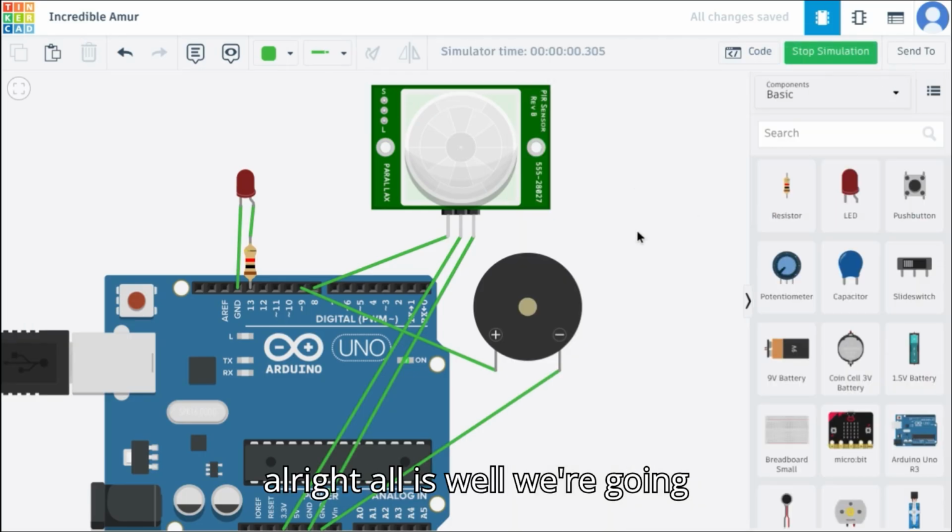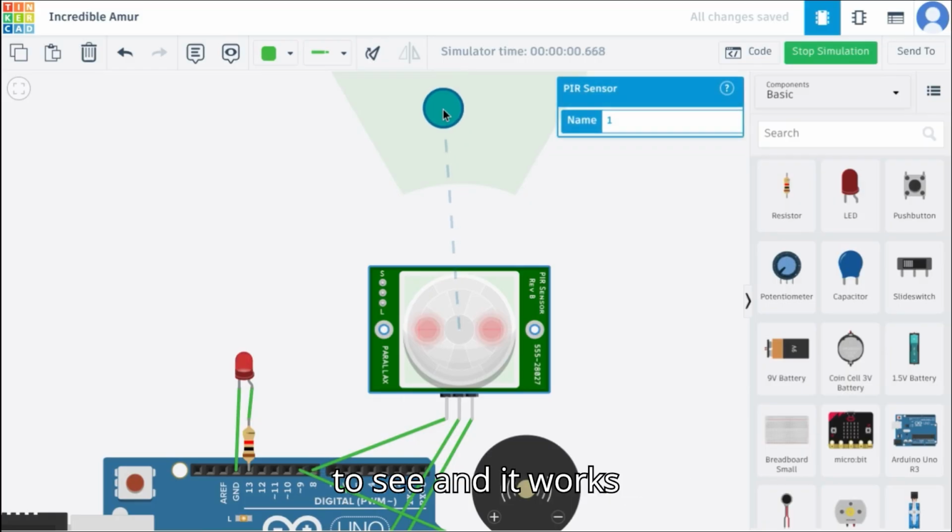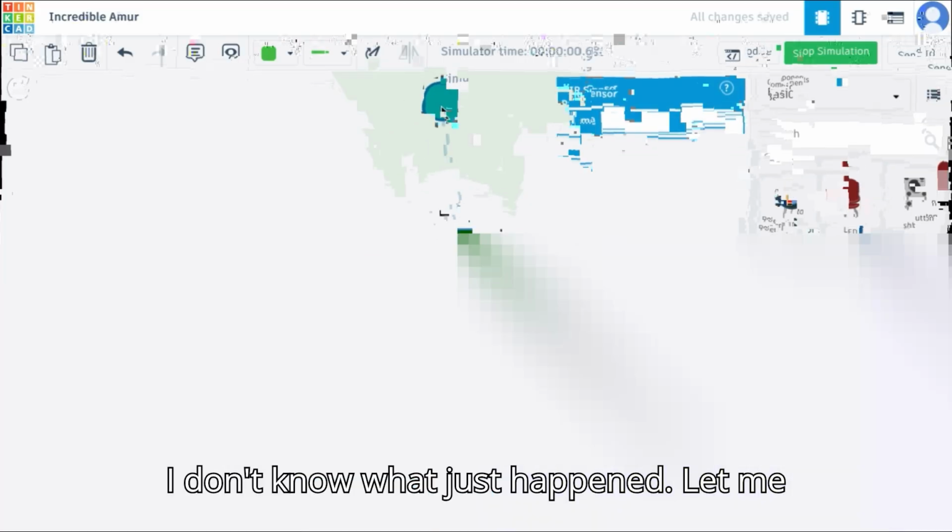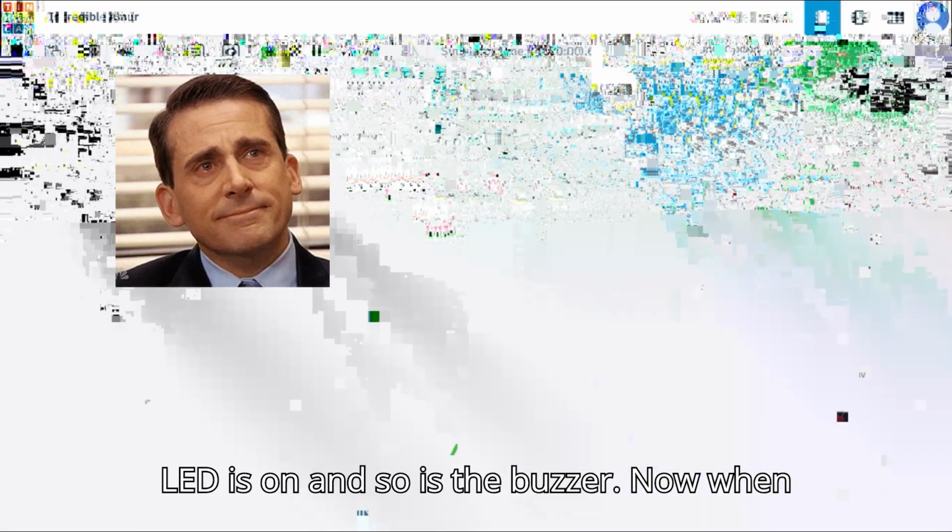Alright, all is well. We're gonna see. And it works. I don't know what just happened. Let me try again. So right now it's in front. It's detecting motion, so the LED is on and so is the buzzer. Now when we move out of its way, it takes a while, I don't know why, but it eventually turns off.